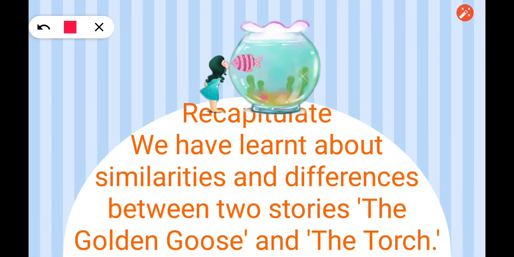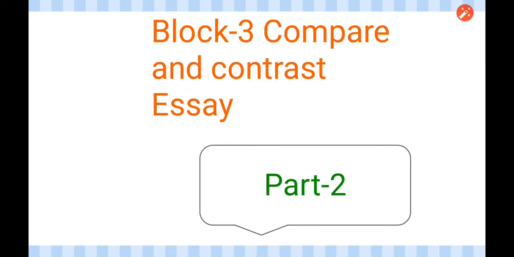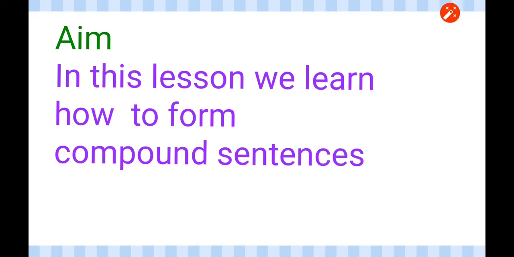Firstly, we revise what we did in our previous lecture. In our previous class, we learnt about similarities and differences between two stories, the Golden Goose and the Torch. This is your block 3 compare and contrast essay, part 2 of your block. Let's discuss the aim.